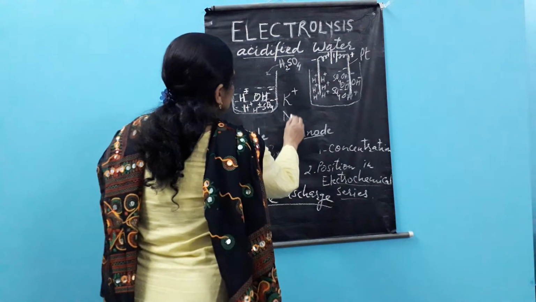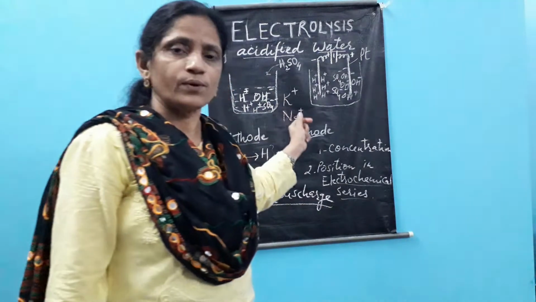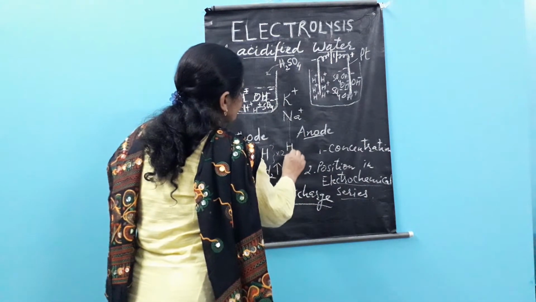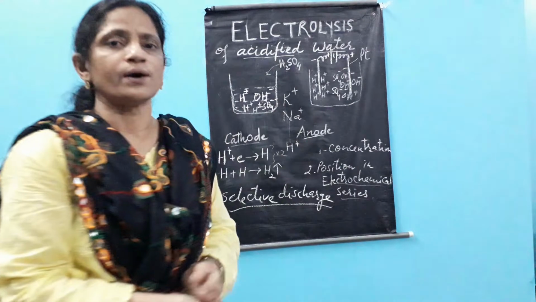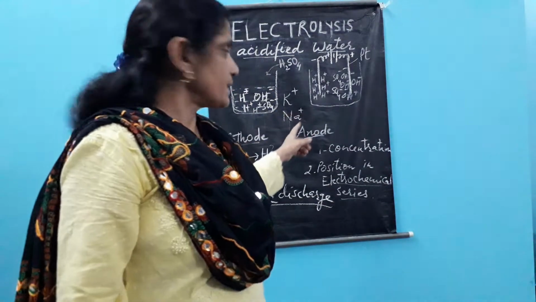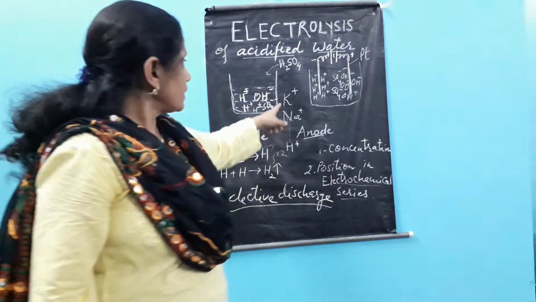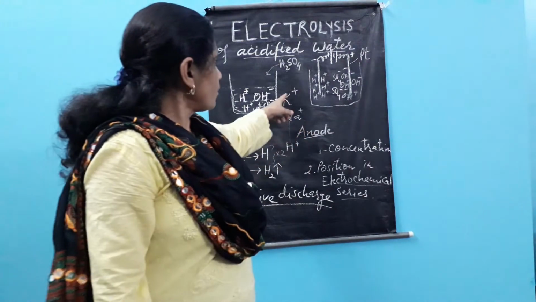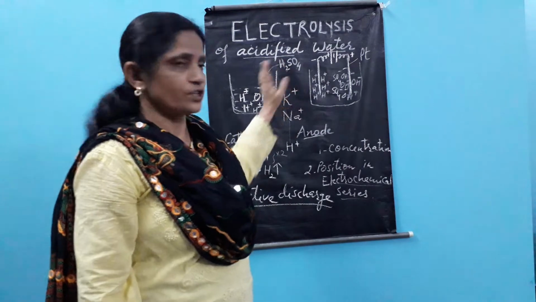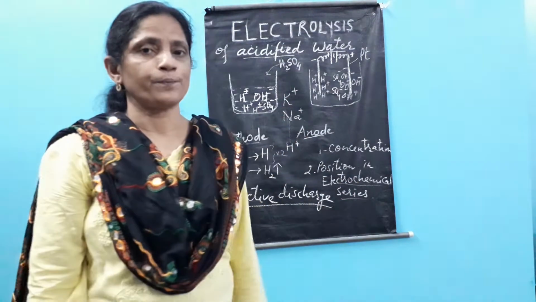Thereafter we see sodium atoms changing into sodium ions. So that will be down, and like that we go on. We see that hydrogen is much further down here, and like that so many more are there. So here potassium ions, sodium ions, and then hydrogen ions, etc. In this series, the ease of formation of ion: which forms ions easily is at the top, and which forms ion with difficulty comes down.